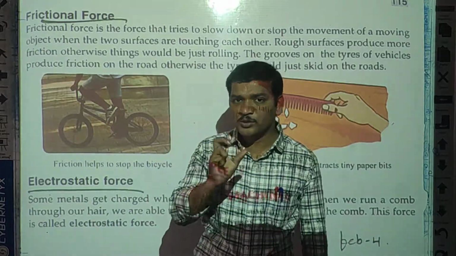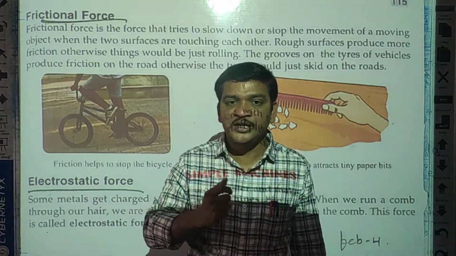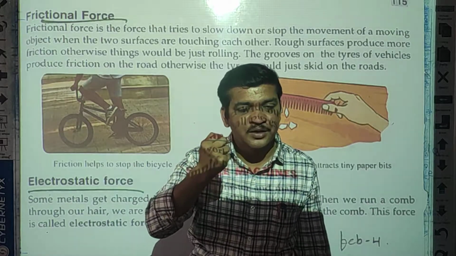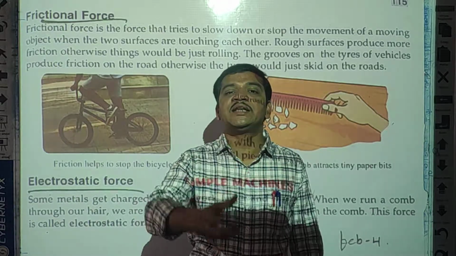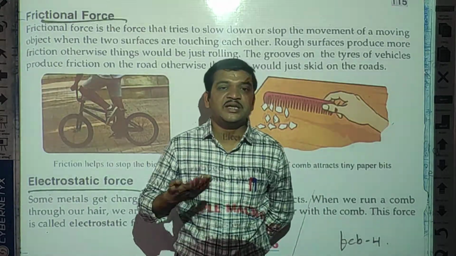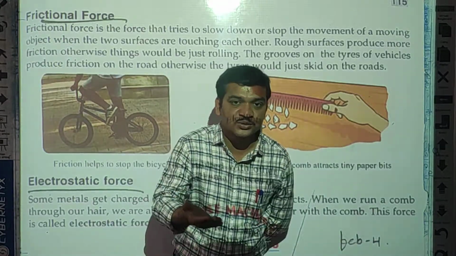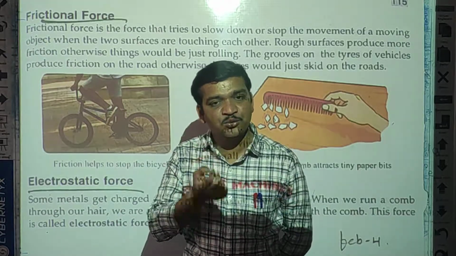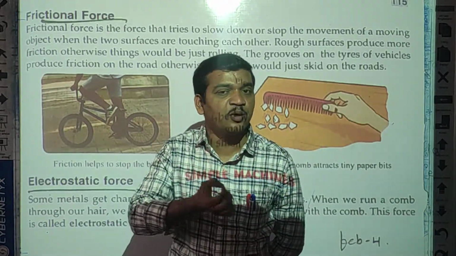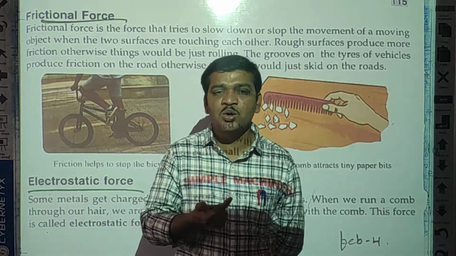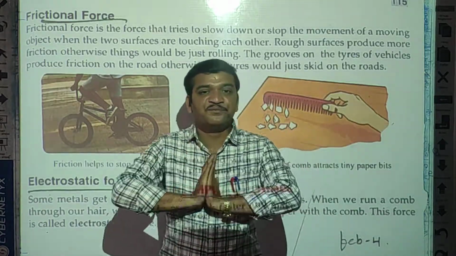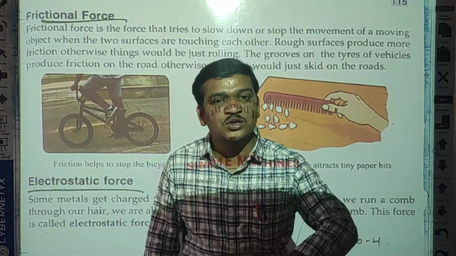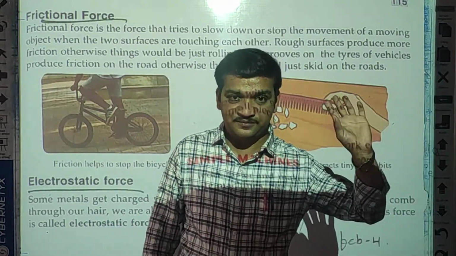If you observe your foot properly you can see the linings. Those linings are there to get the proper grip on the floor. But if the floor is smooth, can you get the proper grip on the floor, students? No. That is why sometimes you may fall down when you are walking on a smooth surface.